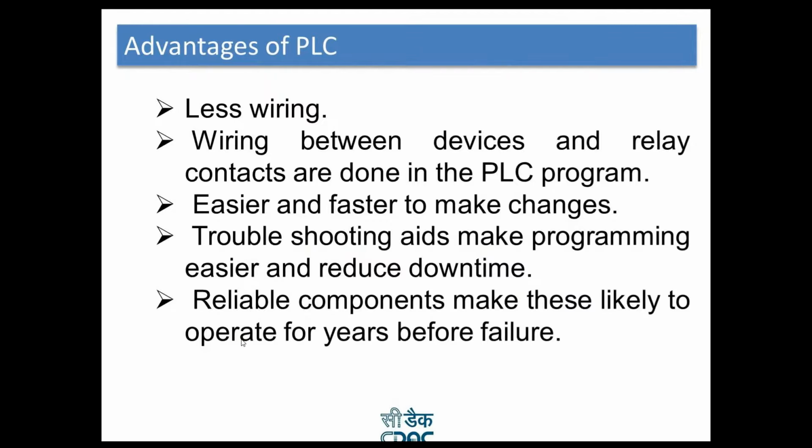All these Japanese brands are less costly. They are cheaper as compared to Siemens, but Siemens has its own advantage: a wide network, and they solve your problems as soon as you put them on their portal.